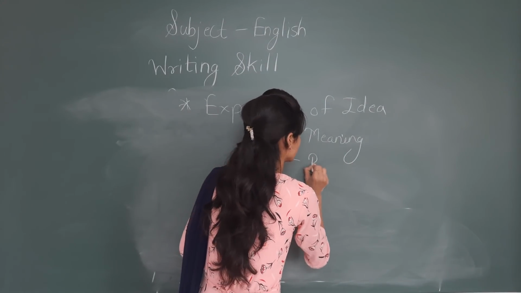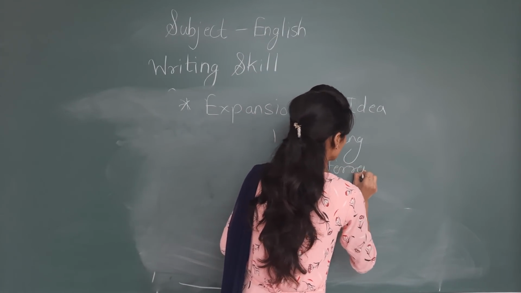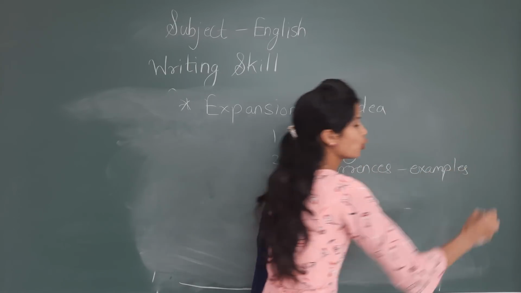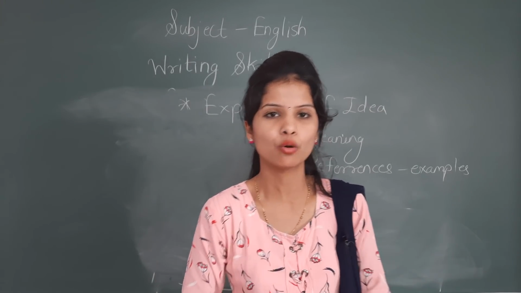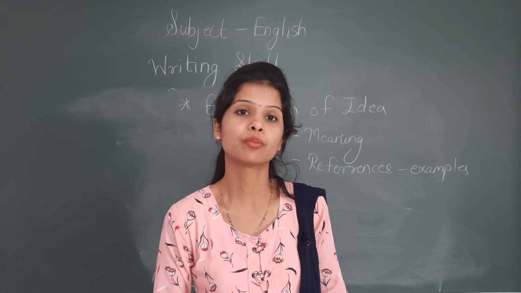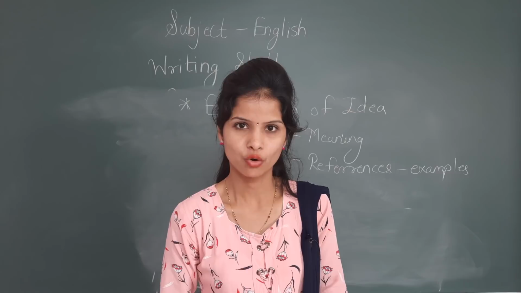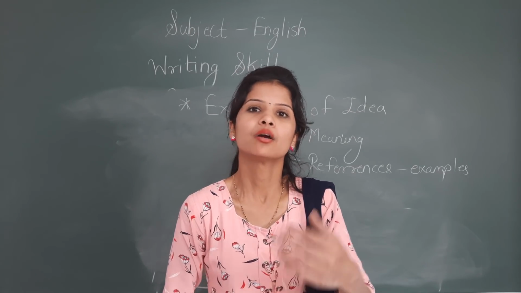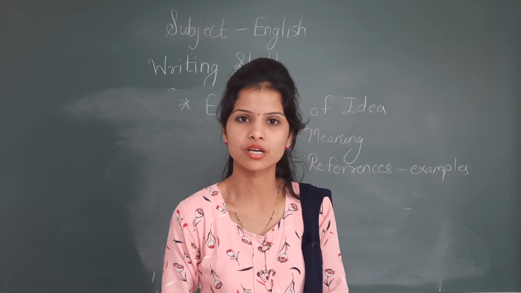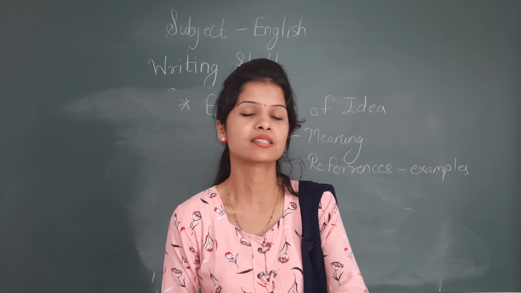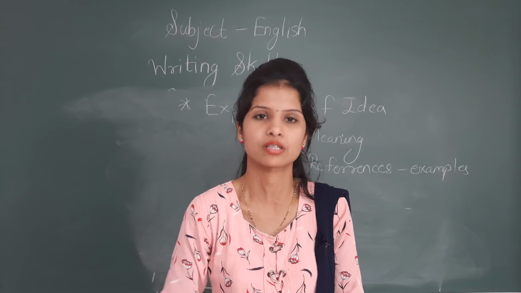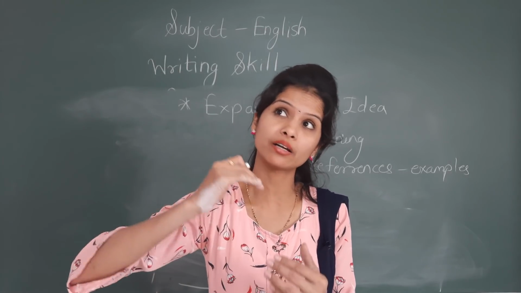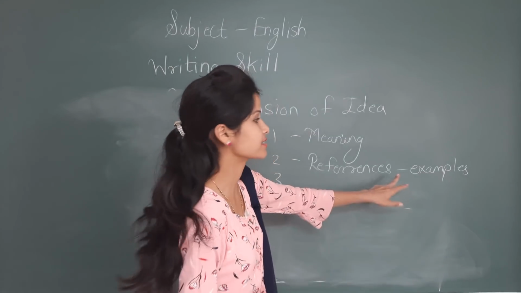Second, you will write some references. References means you have to write some examples. Like for Rome wasn't built in a day, you can give the example of Rome. It was an ancient city, but it took 17 years to be built. Then you can give references of some scientists, like Marie Curie or Stephen Hawking. Just try to give the names of some successful people, and how they had patience to achieve that peak of success. So you have to give examples.